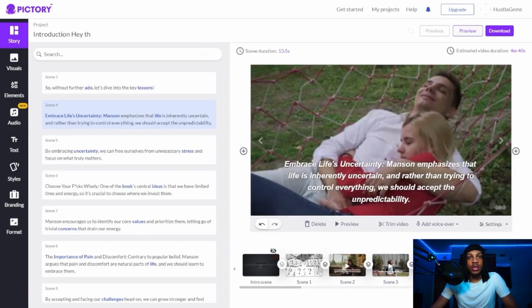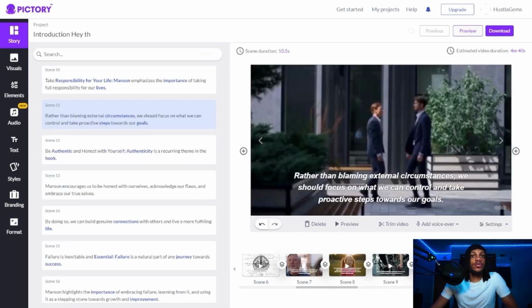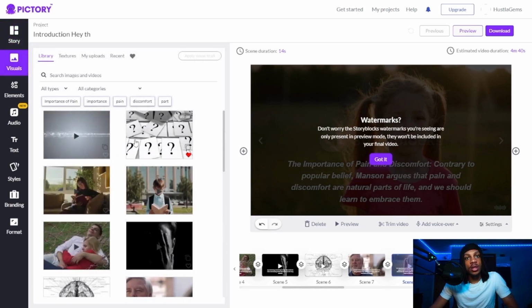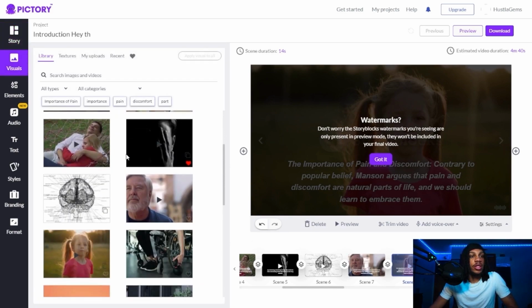But now that we've got that out of the way, we can browse through the different scenes and see if we like them. And Pictory does a really good job of choosing the right scripts for the scenes. And if you don't like any of the scenes that they gave you, you can always head to the visuals section and browse different scenes that you may like instead of the ones that they gave you.